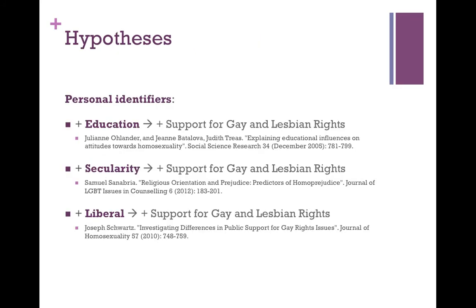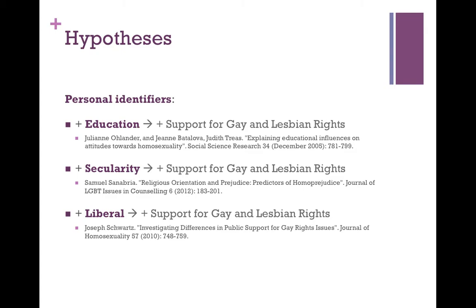The first independent variable was respondents' levels of completed education. We hypothesized that individuals with higher levels of education would be more likely to favor gay rights than those with lower levels of education. This is based on findings by Julian Olander et al. Olander reasons that those who have been to university have a greater capacity for reasoning, acceptance of civil liberties, and an increased tolerance for differences within society. Thus, this tolerance would naturally extend towards gays and lesbians.